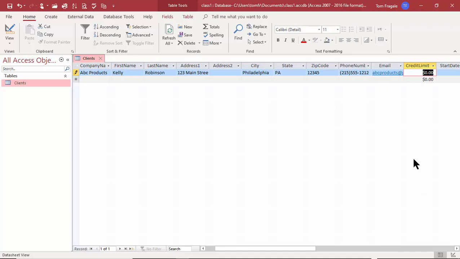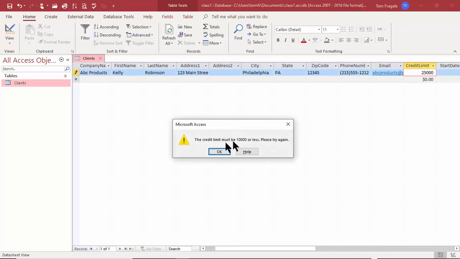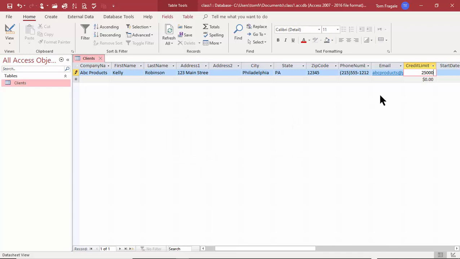Now, remember how we made the credit limit a currency field? And that's why it's coming up with the dollar signs and the decimal places. But remember how we added in the validation rule. So I'll type in 25,000 there. And look what it says. The credit limit must be 10,000 or less. Please try again. So the validation rule kicked in, and then this is the validation text. So it really worked. It's not going to accept anything that's more than $10,000. So let's change that maybe to 9,000.